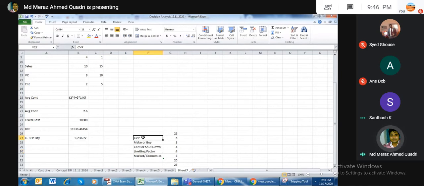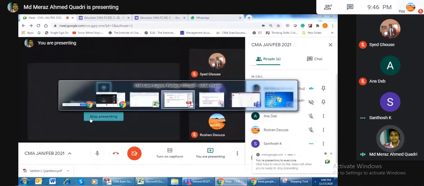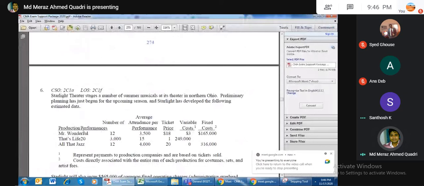So generally people have to have a command of CVP, not only from the CMA point of view, but from the business point of view also, because if you are working somewhere, maybe you have to do this analysis and give the value to the managers or the owner. Okay, this much minimum sales you have to do, this much minimum students you have to have so that you can run a business smoothly. If you know this chapter, you can give a better recommendation to them. So this is the one combined basis calculation. This is a very good example of that.